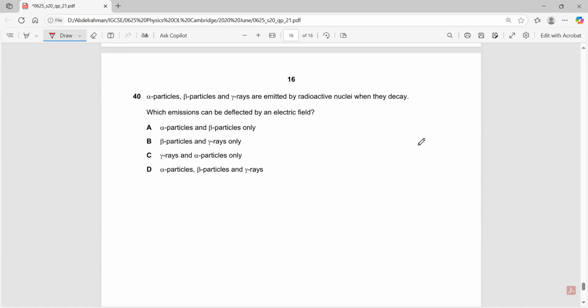Alpha, beta, and gamma are emitted by radioactive nuclei. Which emissions can be deflected by an electric field? Electric field, you can only deflect alpha and beta.